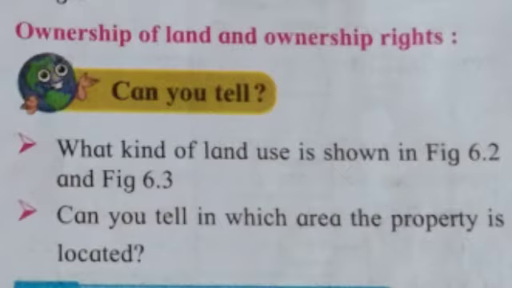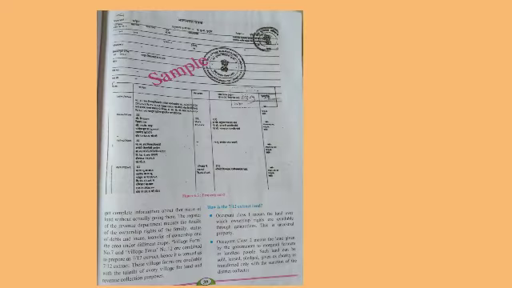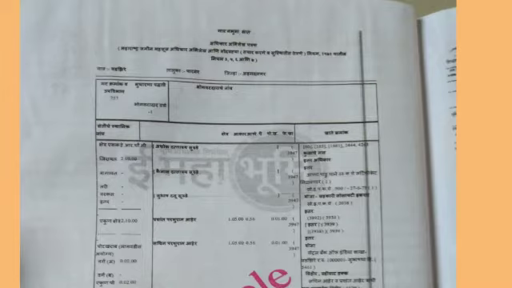Dear student, come to the page number 38, observe the figure 6.2, a sample of Satbara, and figure 6.3, property card on page number 39. Observe them carefully. Figure 6.2 shows 7 by 12 extract, that is Satbara in Marathi.